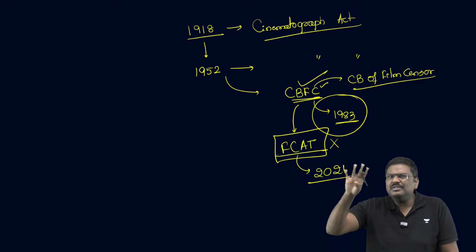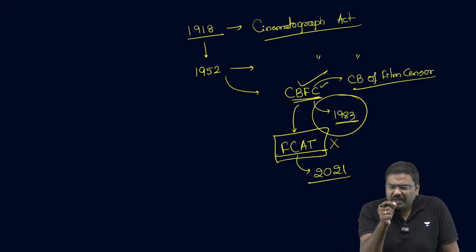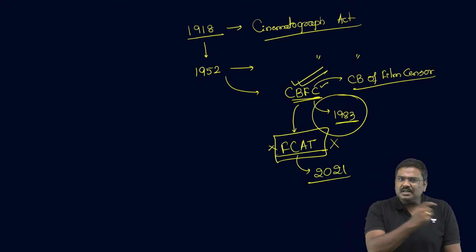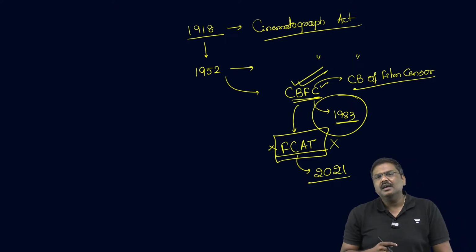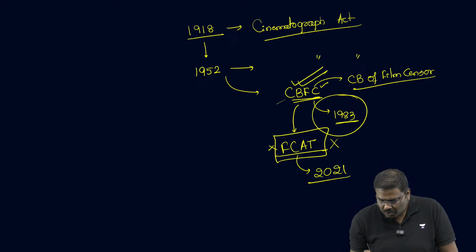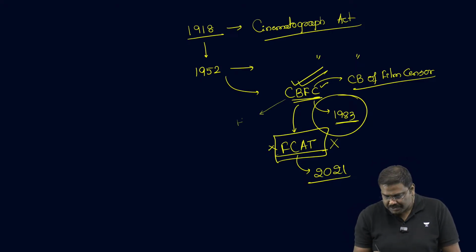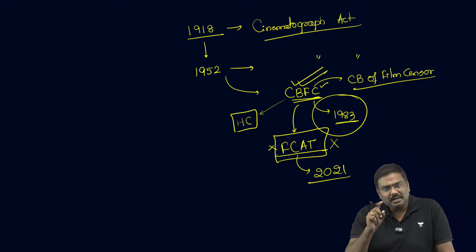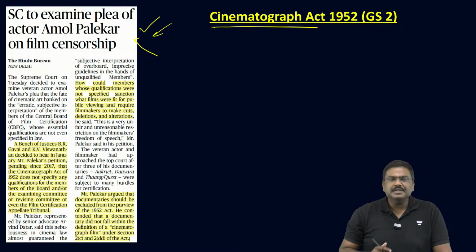Now you will have this kind of doubt: if there is no FCAT, and I'm not happy as a producer with the certificate given by CBFC, what should I do now? You can approach the high courts. You can file an application at the respective high court. Now, coming back to the discussion.